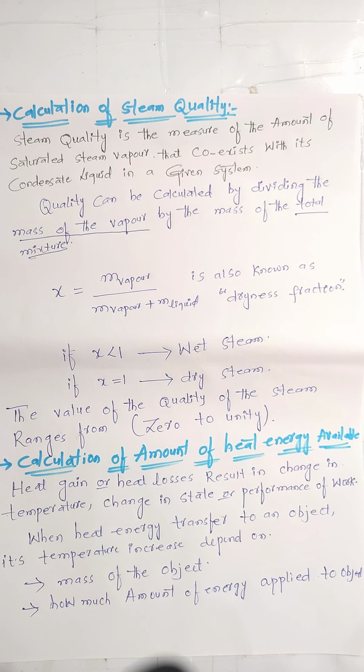So again we are going to learn regarding the specific heat capacity.